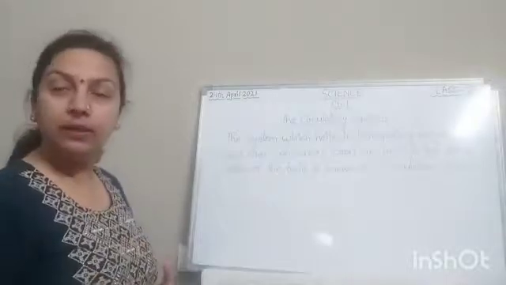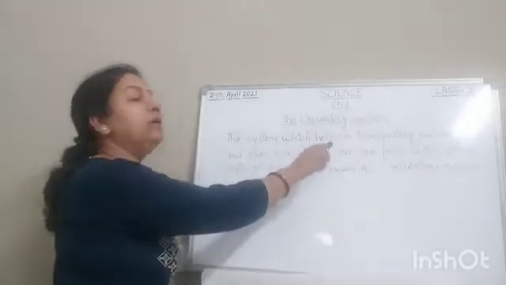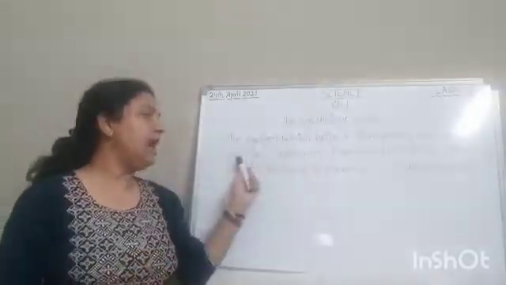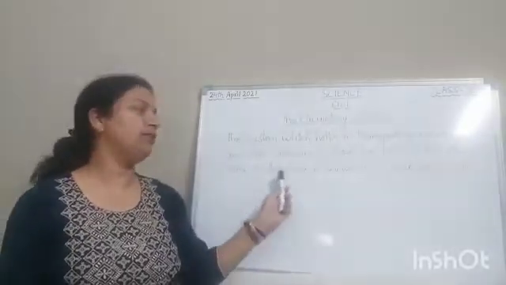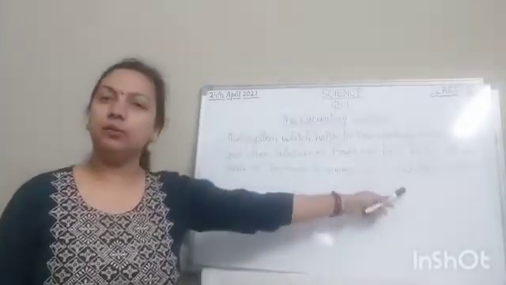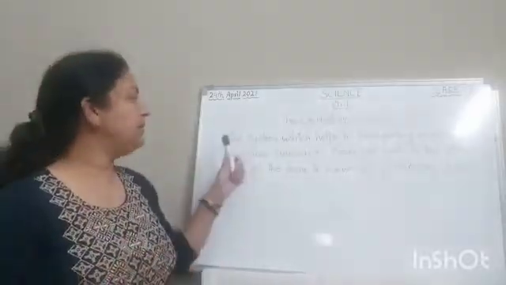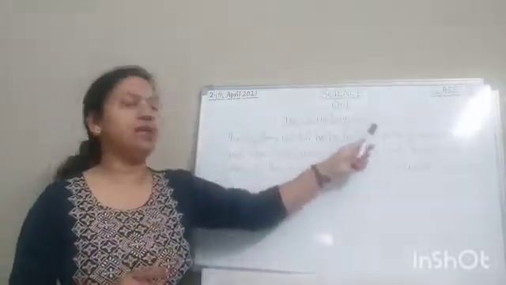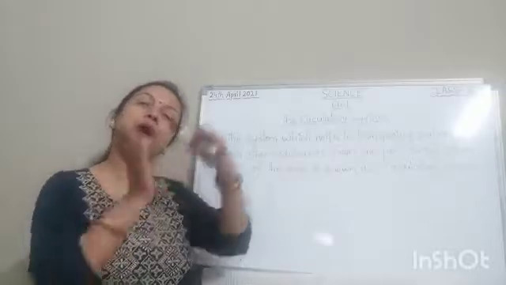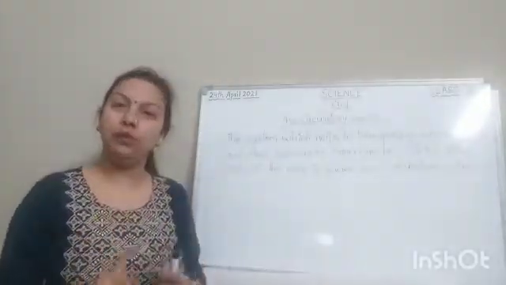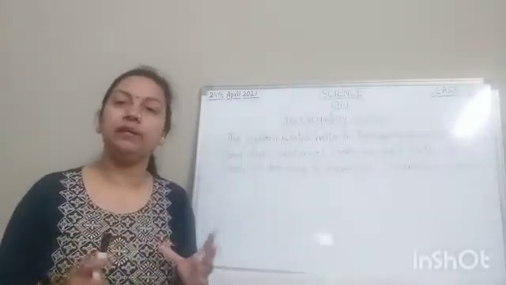How can we define the circulatory system? The system which helps in transporting nutrients and other substances from one part to the other parts of the body is known as the circulatory system. Got it? Again I am repeating, the system which helps in transporting nutrients and other substances from one part to the other parts of the body is known as the circulatory system. This is what our chapter is, the circulatory system.